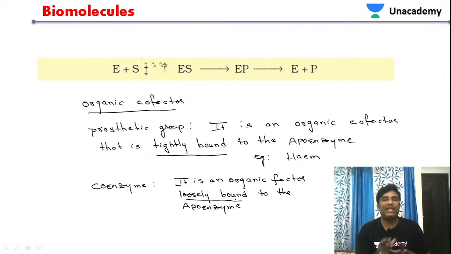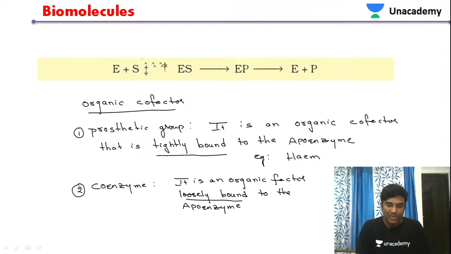Like this we classify organic cofactors. Organic cofactors are of two types. The first one is called a prosthetic group, the second one is called a coenzyme. A prosthetic group is an organic cofactor that is tightly bound to the apoenzyme. The best example is heme. Similarly, coenzyme is also an organic cofactor that is loosely bound.